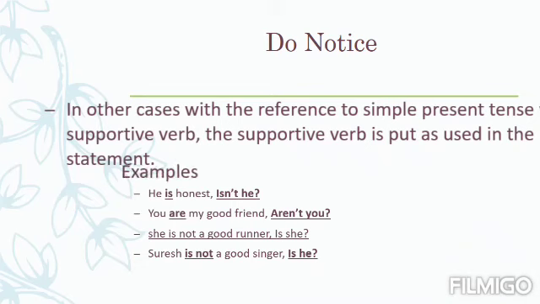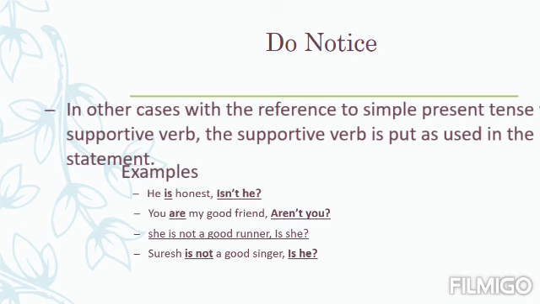Now notice the examples. The first example is, he is honest. Now this statement is positive, its question tag will become negative. Here the supportive verb is. So first of all we are putting is. The sentence is positive, so we use not. So is not. The subject is he. We shall put the same subject here. This way the question tag has become is not he. The short form of is not is isn't. This is how we can make the question tag, isn't he.